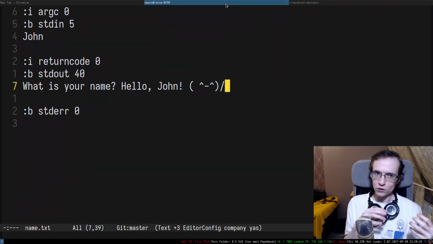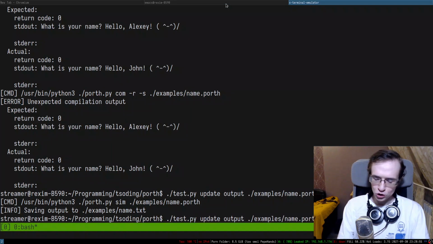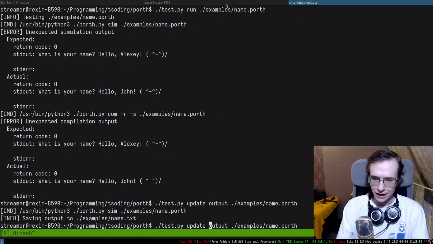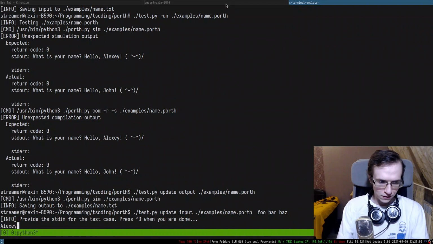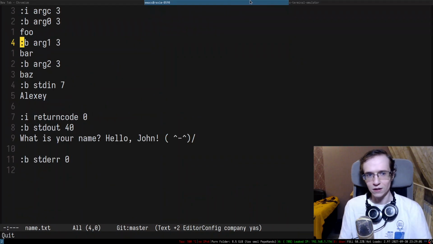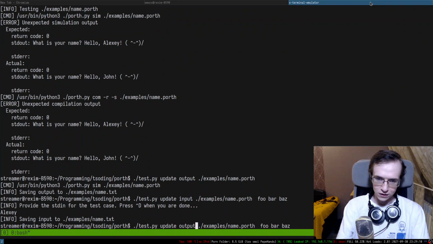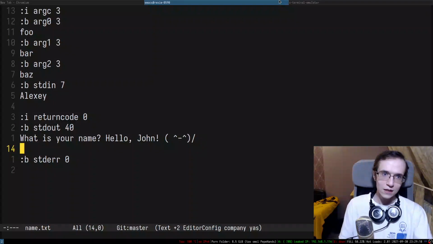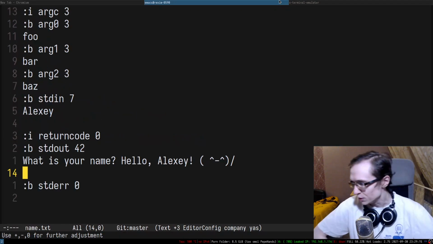So this tool also makes it super easy to add new test cases, right? If you want to provide additional command line arguments, you can also do that. You can do update input, and you can provide foo bar buzz, right? Then you provide Alexei, there we go. And if you revert this entire thing, there we go. We have command line arguments, we have standard input and stuff like that. Then I can update the output of this entire thing, and there we go. So, yep, that's pretty cool.